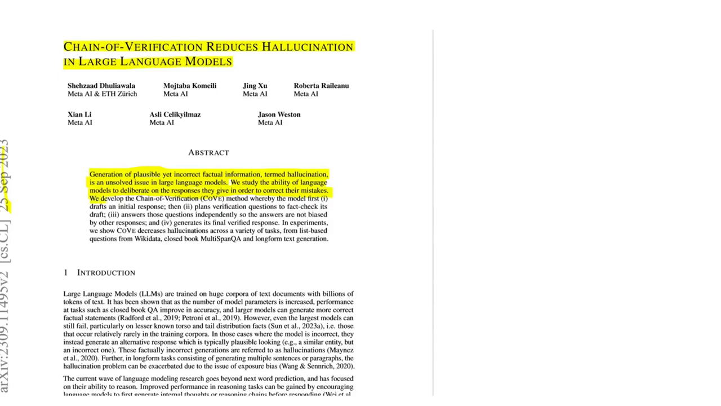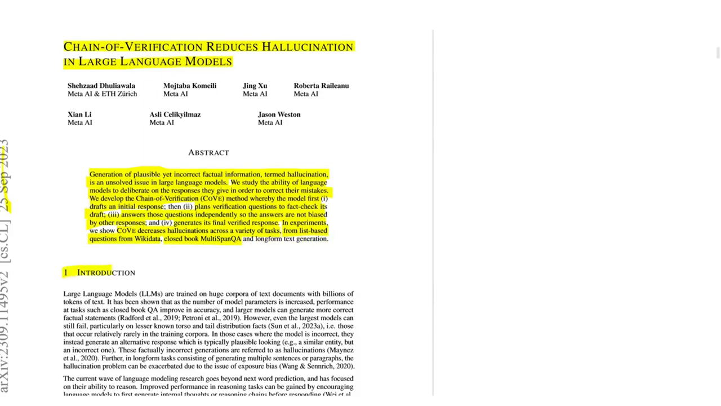Okay? And they develop the chain of verification, or COVE in short, method whereby the model first drafts an initial response, then plans verification questions to fact-check its draft, then it answers those questions independently so the answers are not biased by other responses, and then finally it generates its final verified response. And they show in their experiments that COVE decreases hallucinations across a variety of tasks, from list-based questions from Wikidata, closed-book multi-span question answering, and long-form text generation.